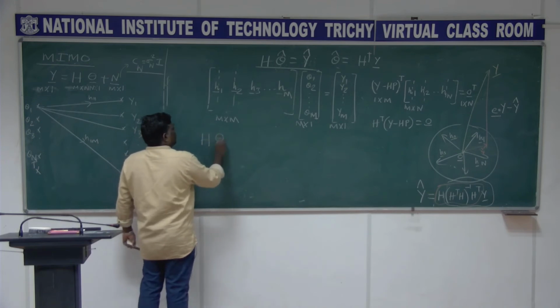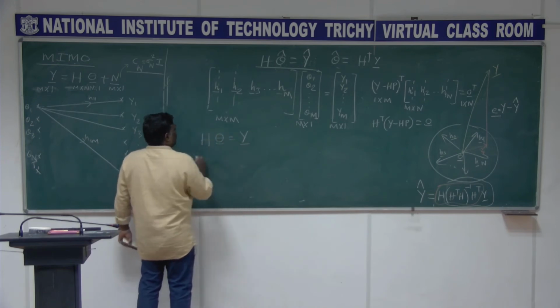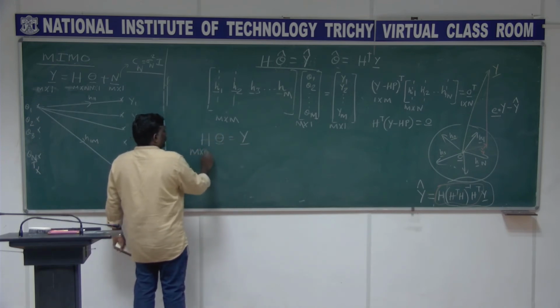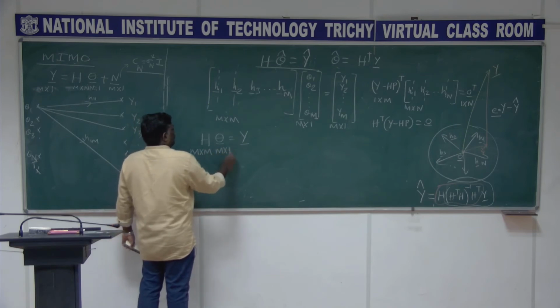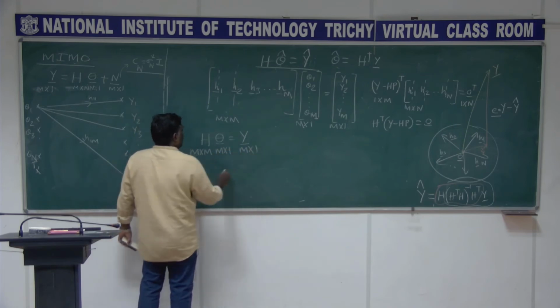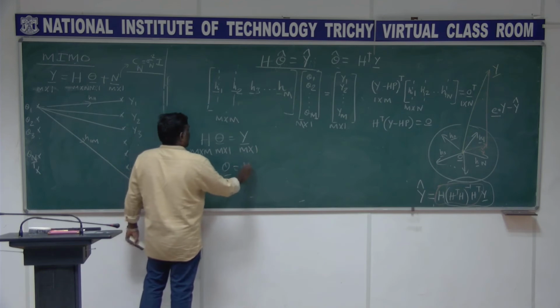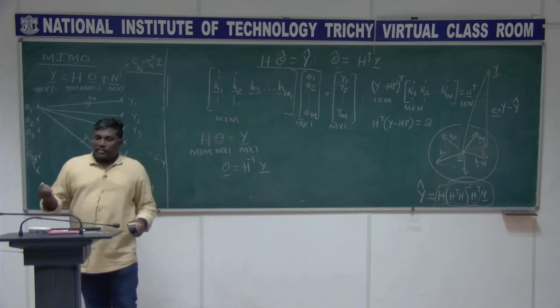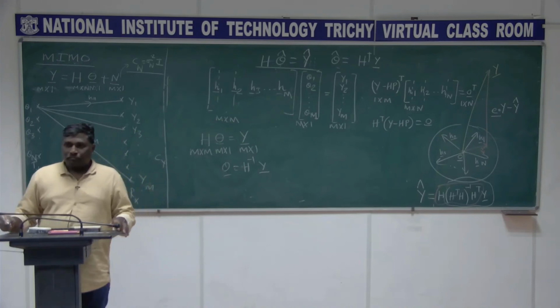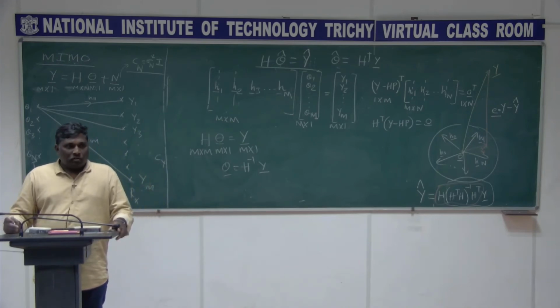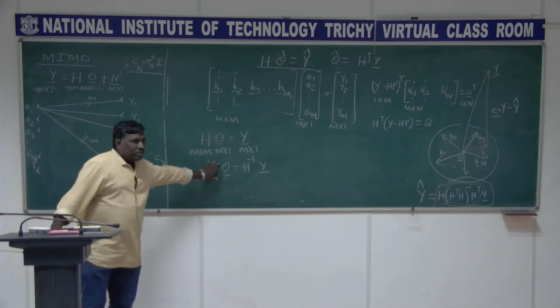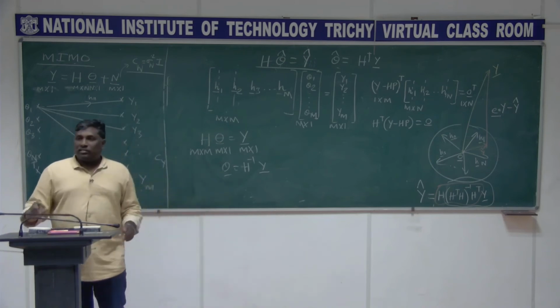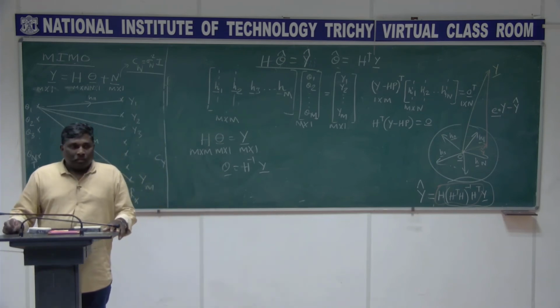H theta is y here, and this is m cross m, this is m cross 1, and this is m cross 1, and this theta is H inverse y. I told that H is invertible, so theta exists. You get some number satisfying exactly this expression.